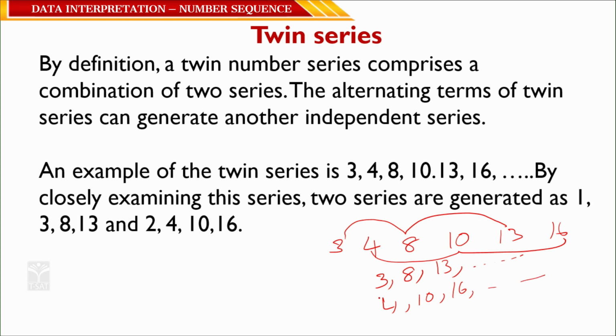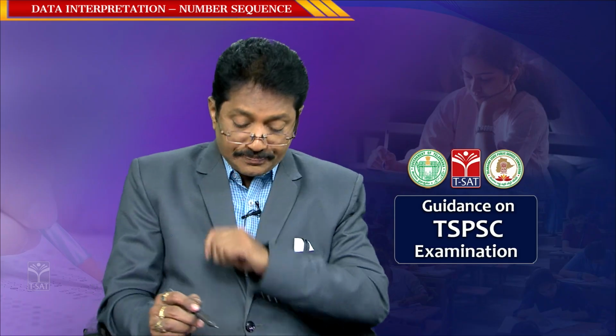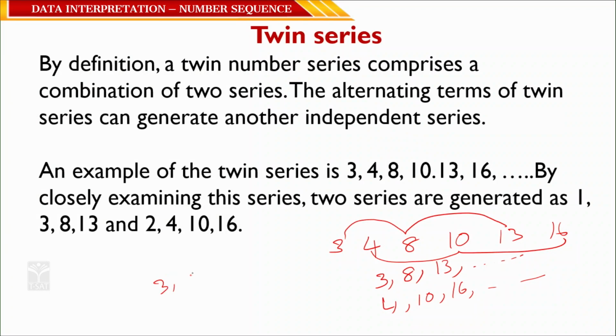So, 3, 8, 13 is one series, 4, 10, 16 is another series. When you consider 3, 8, 13: 3 plus 5 is 8, correct? 8 plus 5 is 13. So, what is the next number that comes? 13 plus 5 is 18.